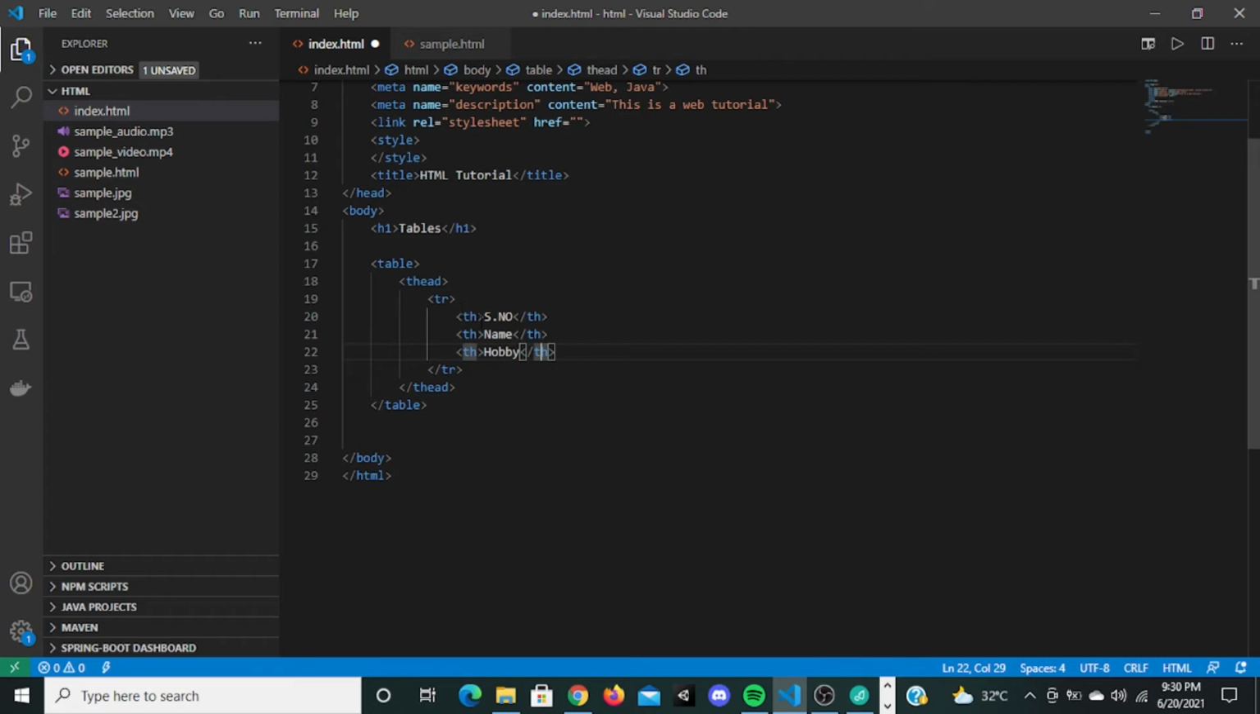So this thing right here is going to be displayed in the heading, because this is the header. We are saying the table, that is the header. So this is the row, the first header row, and we are saying these are the headings.